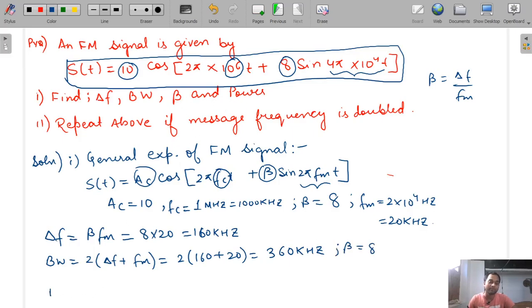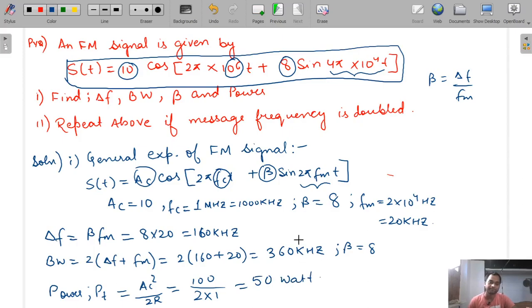Now the power PT is equal to Ac square divided by 2R. So here our Ac is 10, so that is 100. R is 1 whenever not given in the question. If resistance R is not given, don't get confused. So it will be 50 watt.